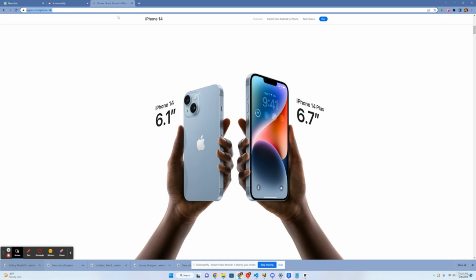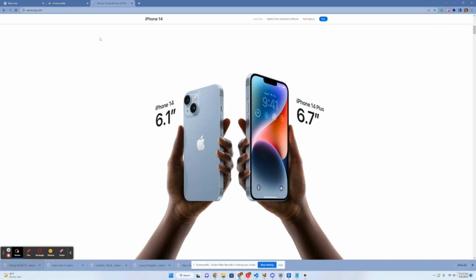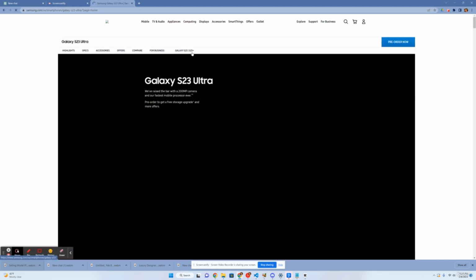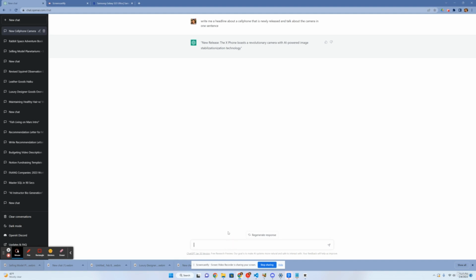So let's go, for example, to another one. Let's say we're marketing TVs. We can go to Samsung.com and look at some of the copy that they have there, just to give an idea of where this copy might live. So this is a long piece of copy. Let's ask ChatGPT to generate it as well.